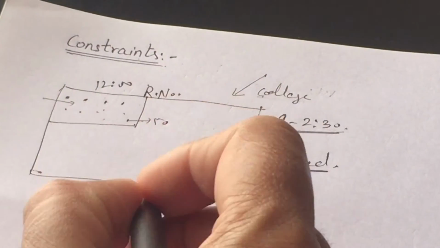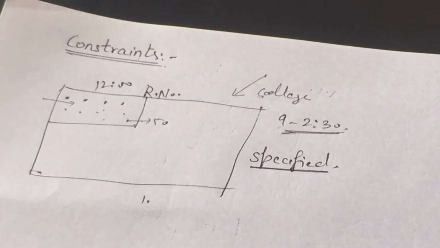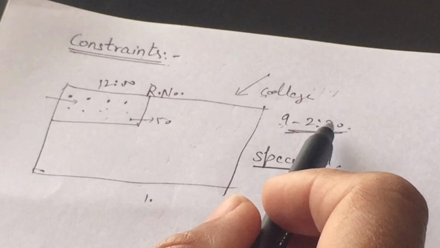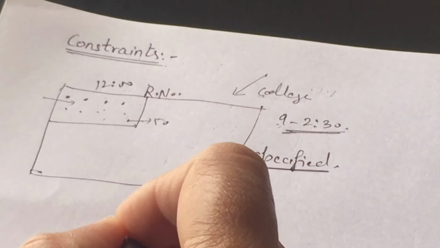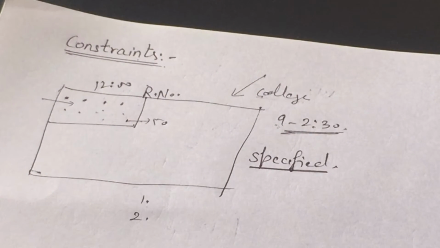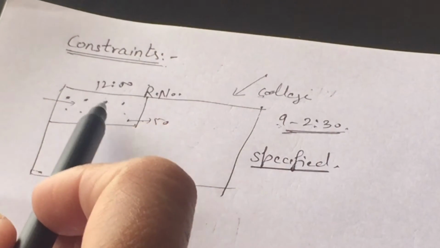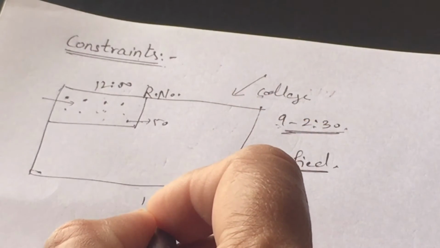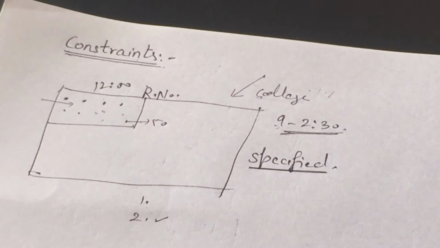This is the first constraint I have applied on you, that you have to be present in the college from 9 to 2:30. Second, if I apply another constraint on you, that at 12 you have to be present in some room number, it means I am specifying your position more.